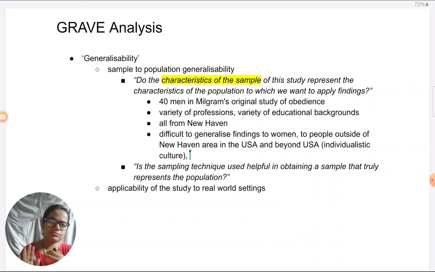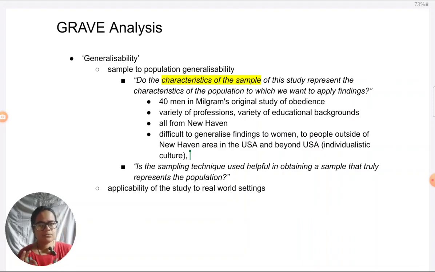Many students have a too simplistic approach when it comes to generalizability. Okay, males were there, so it won't apply to females. It was done in USA, just cannot apply anywhere else in the world. Not true. If who is there in the sample matches the one in the population, even if they are not exactly like the person in the population, still findings will generalize. Like the study has been done in the USA, the UK is also an individualist culture. Now we can't argue that just because it's been done in the USA, findings will not apply to the UK. They might as well apply to people from the UK as well. Why? Because it is also an individualistic culture. So there's something in common.